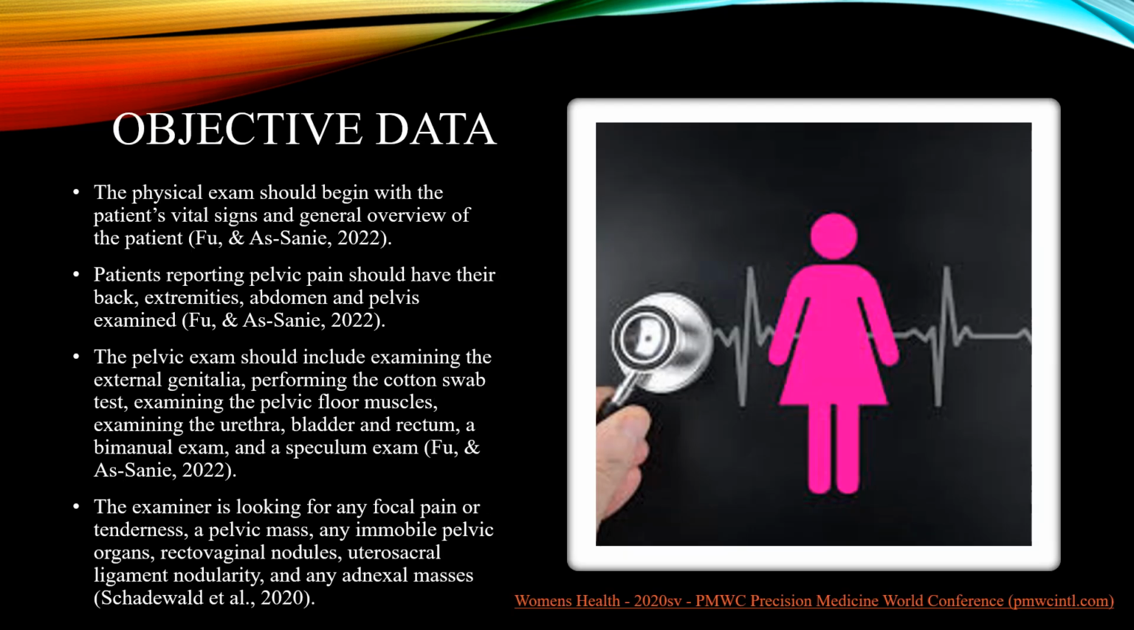Objective data. The physical exam should begin with the patient's vital signs and general overview of the patient. The patient reporting pelvic pain should have an exam of their back, extremities, abdomen, and pelvis. The pelvic exam should include examining the external genitals, performing a cotton swab test, examining the pelvic floor muscles, examining the patient's urethra, bladder, and rectum, as well as completing a bimanual exam and a speculum exam.